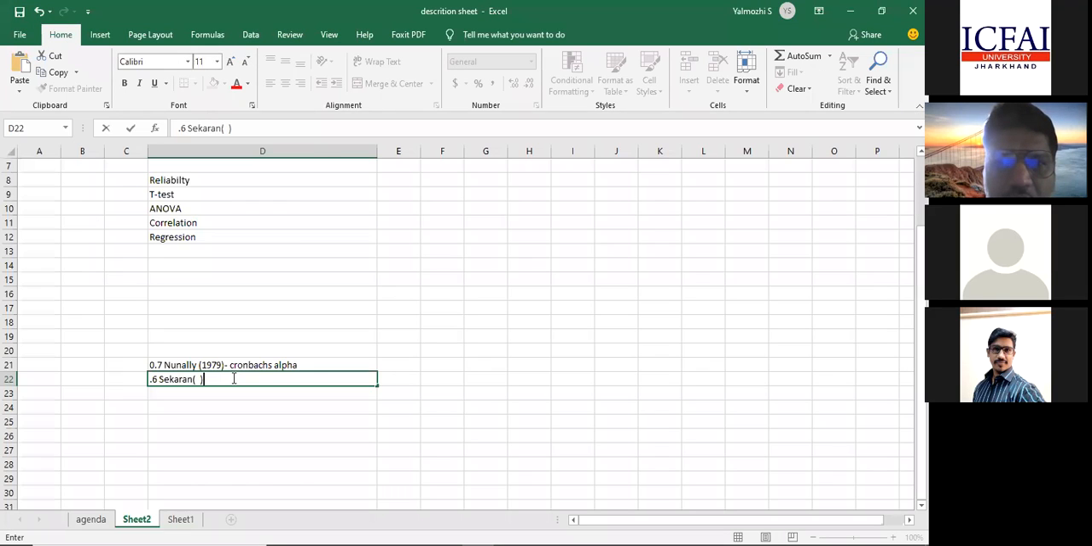These items are enough to represent the particular construct which I have taken for my study. So if it is not more than 0.6, that means we haven't done the literature review properly. I'm coming back to that, sir.